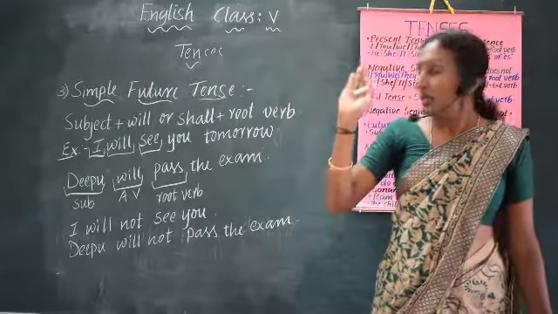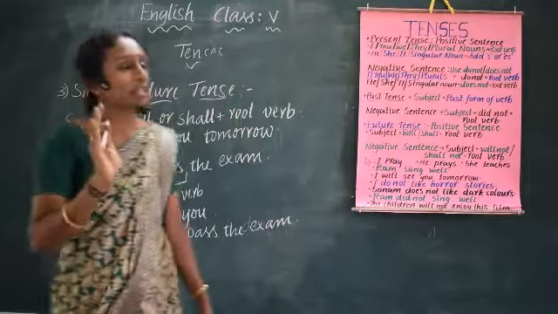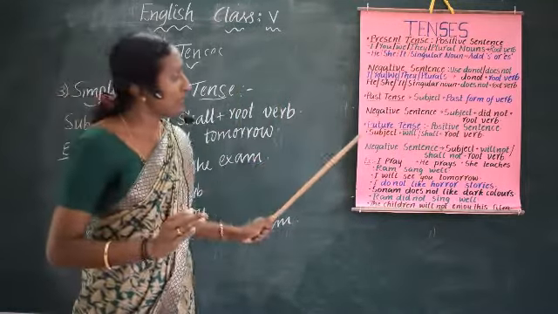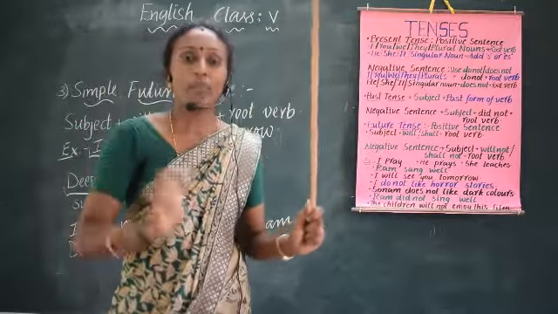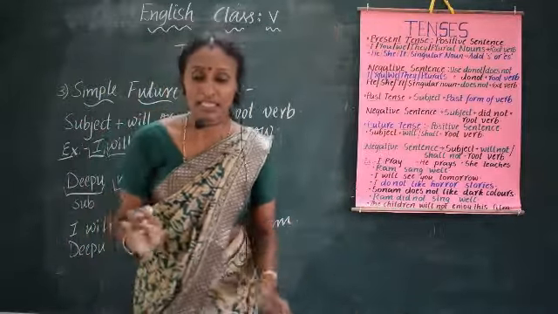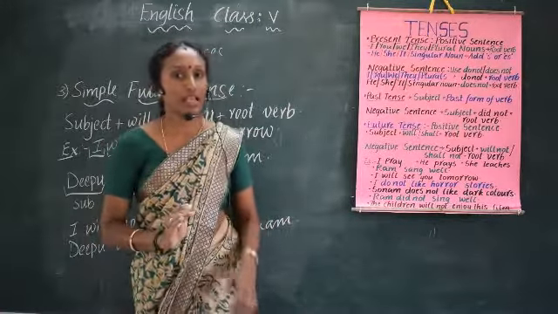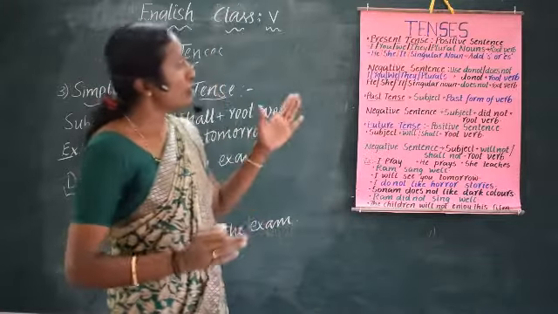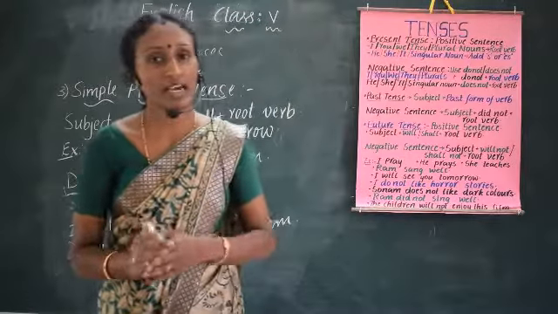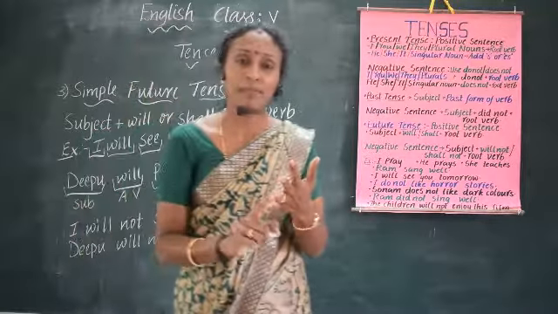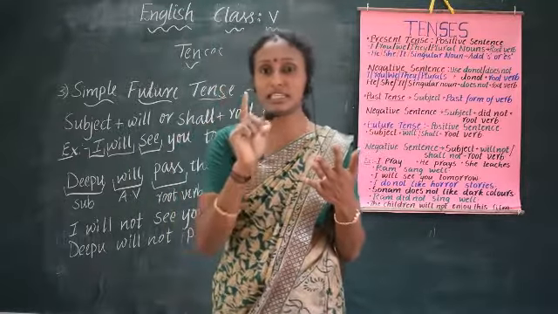So, what we discussed in our today's class: first we discussed the simple present tense, simple past tense and simple future tense. And we learned the definition of the simple present tense, simple past tense and simple future tense. Then we discussed how to form a positive sentence as well as negative sentences in the simple present tense, simple past tense and simple future tense. How to form positive sentence in the simple present tense?